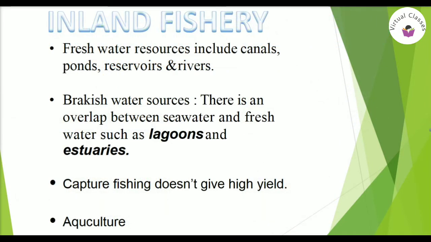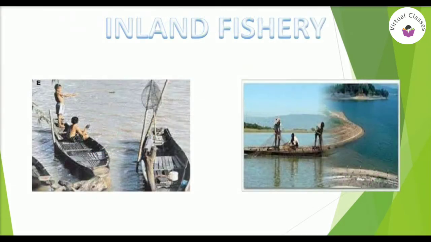Now, let's come to inland fishery. Here, freshwater resources include canals, ponds, reservoirs, and rivers. Brackish water sources are the sources where seawater and fresh water mix together to form lagoons and estuaries. Since capture fishing is also done in such inland water bodies, the yield is not high. So, most fish production from these resources is through aquaculture.